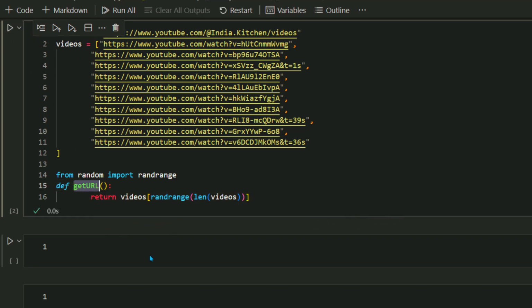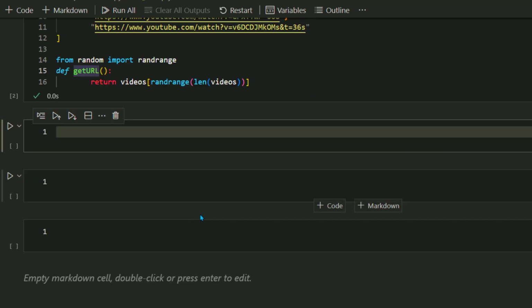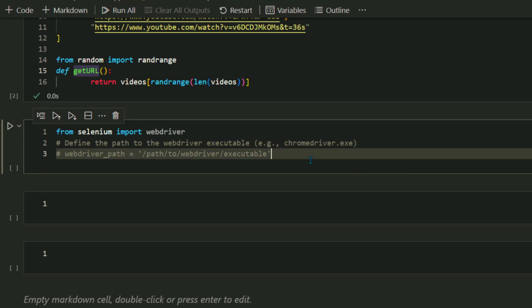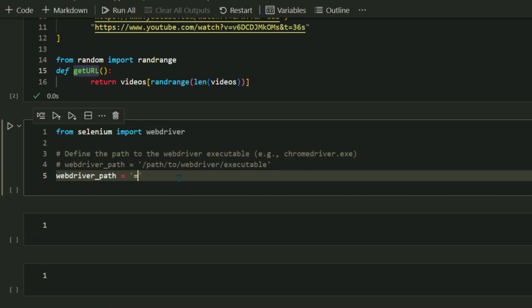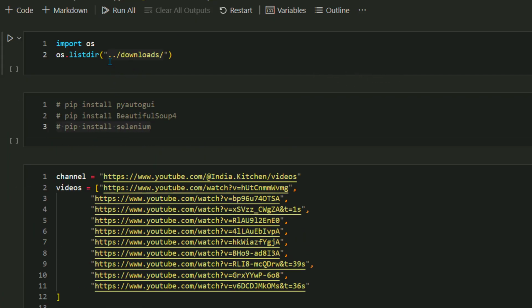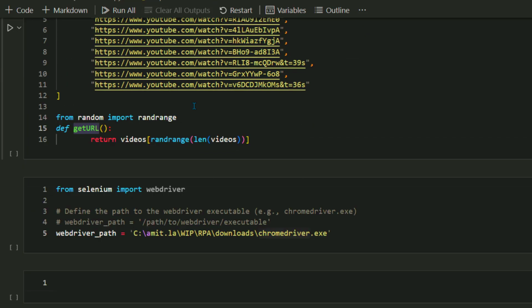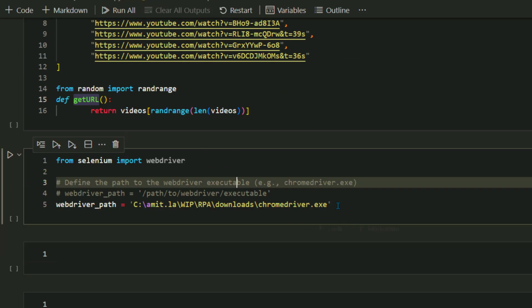Next thing I want to do, I want to set up for the headless or non-headless interacting browsing. So let me set up a web driver here. Again, there is a link to another notebook. Please refer to that if you want to see the details behind it. So actually, this is the chromedriver.exe I was talking about. All right, so now let's set up the web driver path.